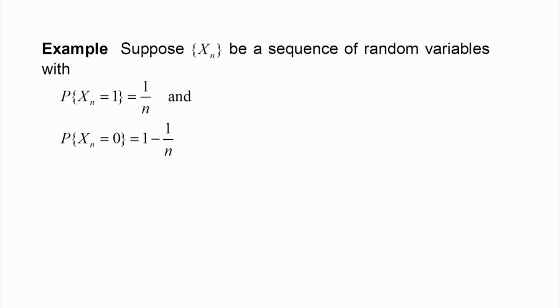We can prove that this sequence is convergent in probability, because the probability that x n is positive, that is only one case, x n can take 1 and that probability is 1 by n, and this probability will go down to 0 as n tends to infinity.